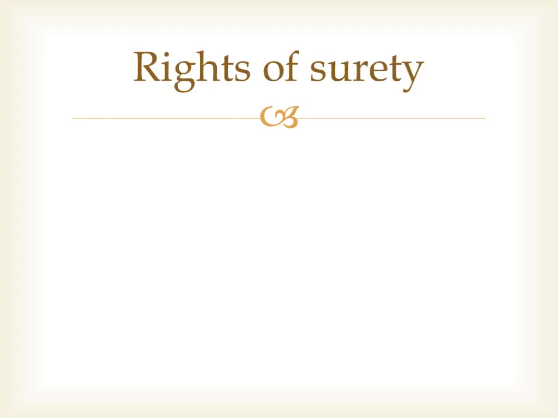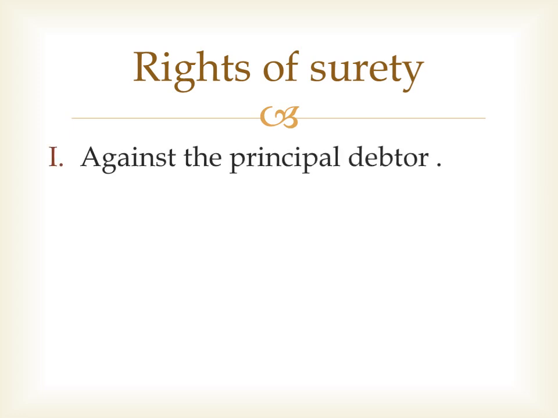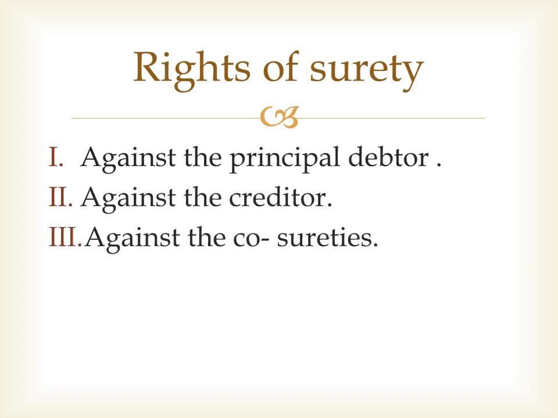Rights of surety. The surety gets various rights after making the payment and discharging the liability of the debtor. So there are three types of rights available to a surety. The very first one is against the principal debtor. The second one is against the creditor, and the third one is against the co-sureties. Let me discuss in detail.